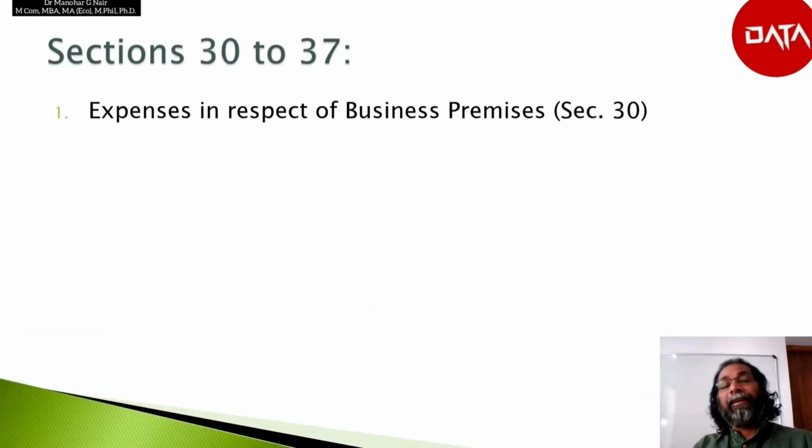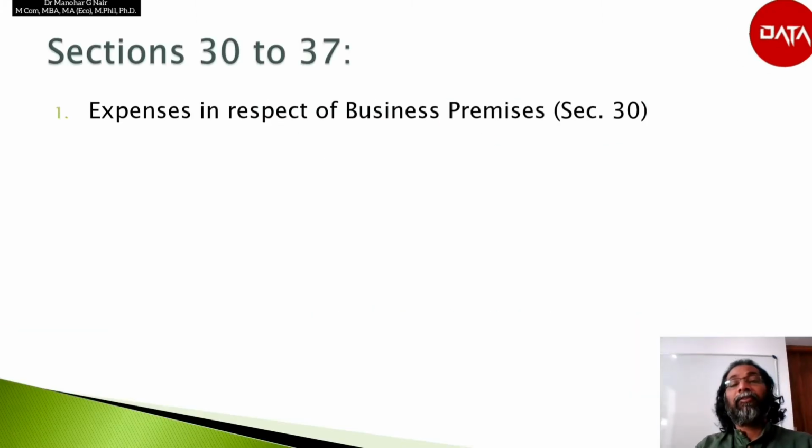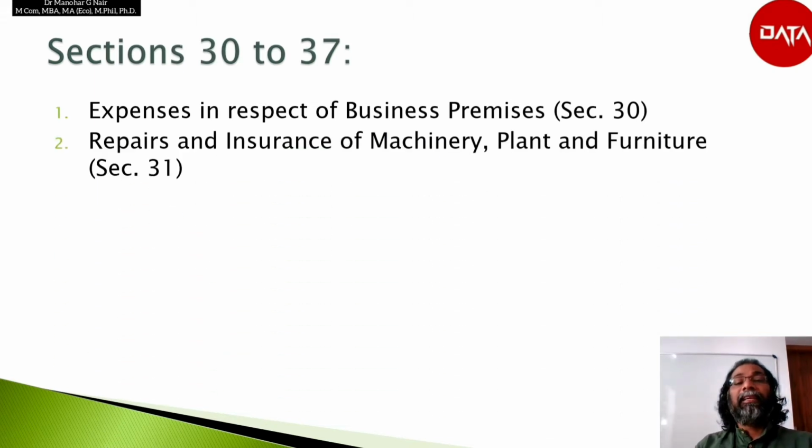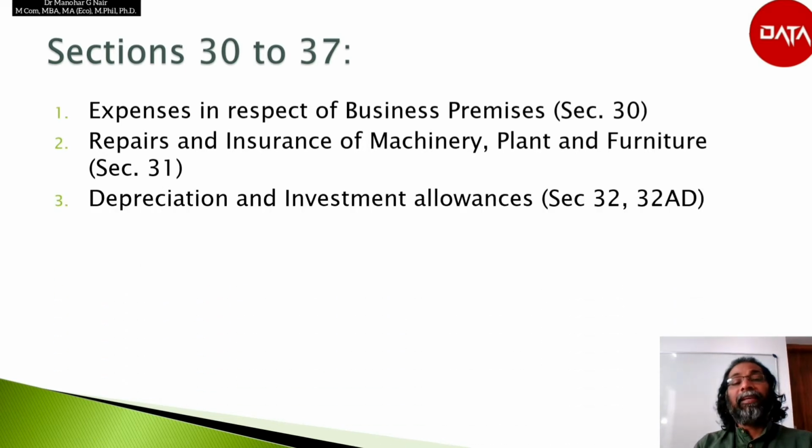The first permitted item is expenses in respect of business premises. The second one is repairs and insurance of machinery, plant and furniture as per section 31. Depreciation and investment allowances according to section 32 and 32AD.